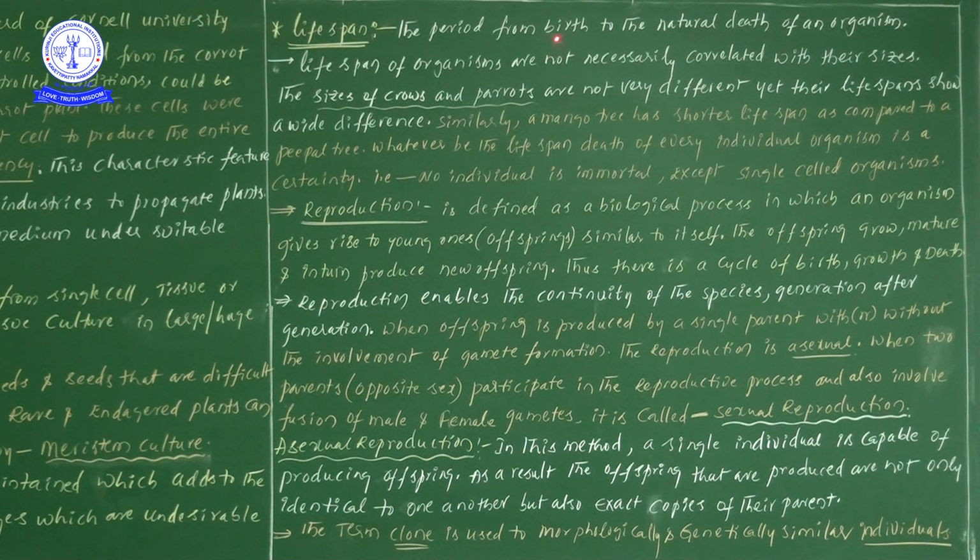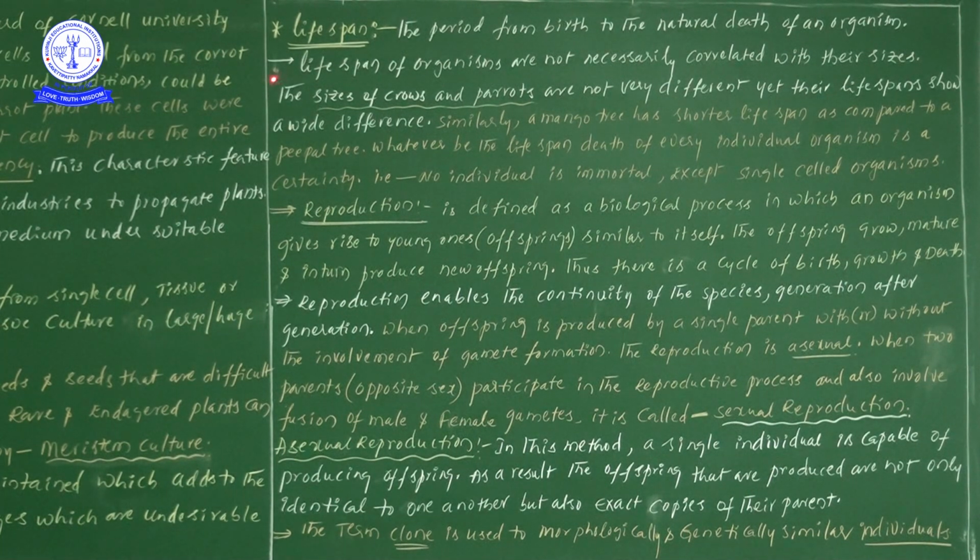Lifespan, the period is the maximum people ki theriyum, but even though we have to discuss, right, the period from the birth to natural death of an organism. Which one? Period, the period of time or the duration simply. But here they have given like that only, let us continue to learn like that. Right, the period from birth to natural death of an organism we will be considering as lifespan.